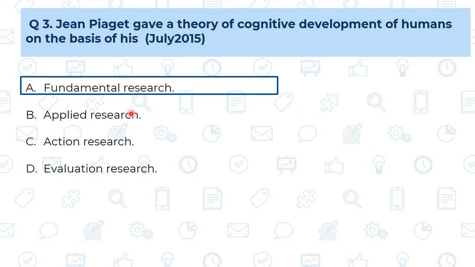Into the applied research and action research, we are deciding the specific problem, and in these two types we are going to perform the research work on the basis of these selection of the specific problem. So in the development of the theory, we are not going to make the analysis of the particular problem. Here just we are going to perform the research only for the knowledge sake. So this is the correct answer.